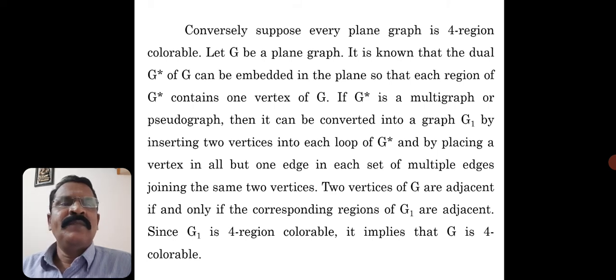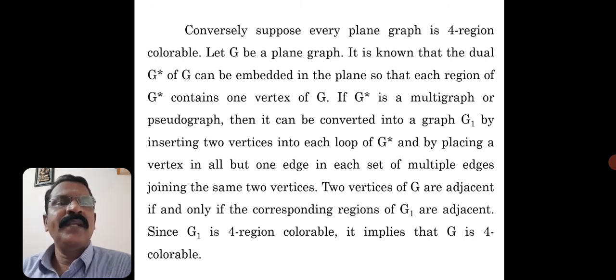If G star is a multiple graph or pseudo graph, multiple graph means between two vertices there are two or more than two edges. Such edges are called multiple edges. Pseudo graph means there are multiple edges as well as loops. So there is a chance that the geometrical dual may be a multiple graph or there may be some loops. Multiple graph with loops will be considered as a pseudo graph.